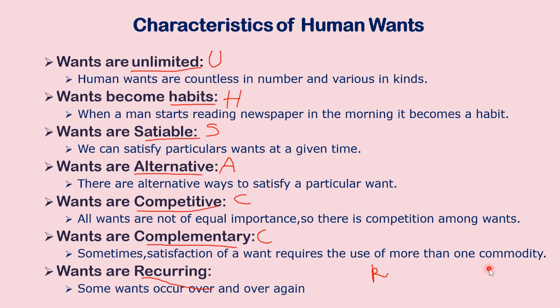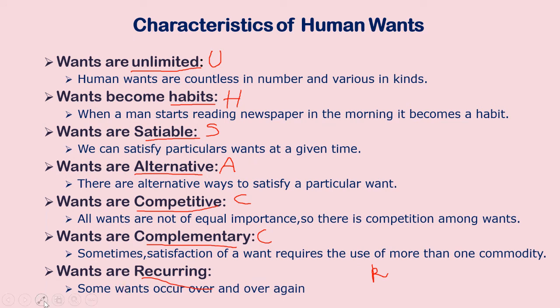Let me explain this with some breakfast item. If I give you only chutney, what will you say? Miss, where is the idli? Where is the dosa? How can I have this, miss? So some wants are complementary. Wants are recurring. As I told you, breakfast you will have in the morning. Afternoon again you will become hungry and you will try to have food. So some wants occur over and over again. Suppose I buy a car or a mobile, you will not be changing it, morning you will buy, afternoon you will go and change. No, you will not change that want. Some wants you can use for a very long time, but some wants will occur over and over again. So these are the characteristics of wants.